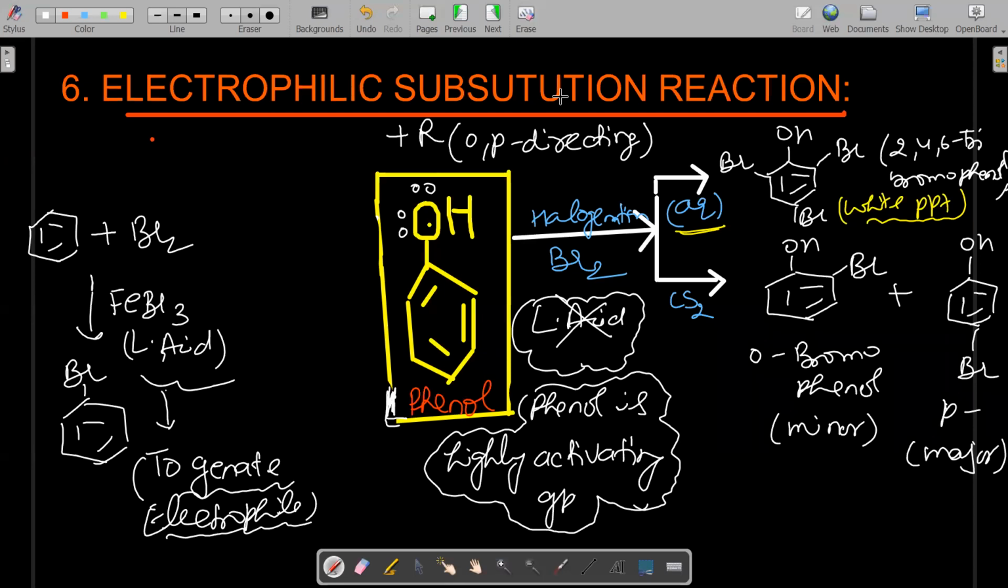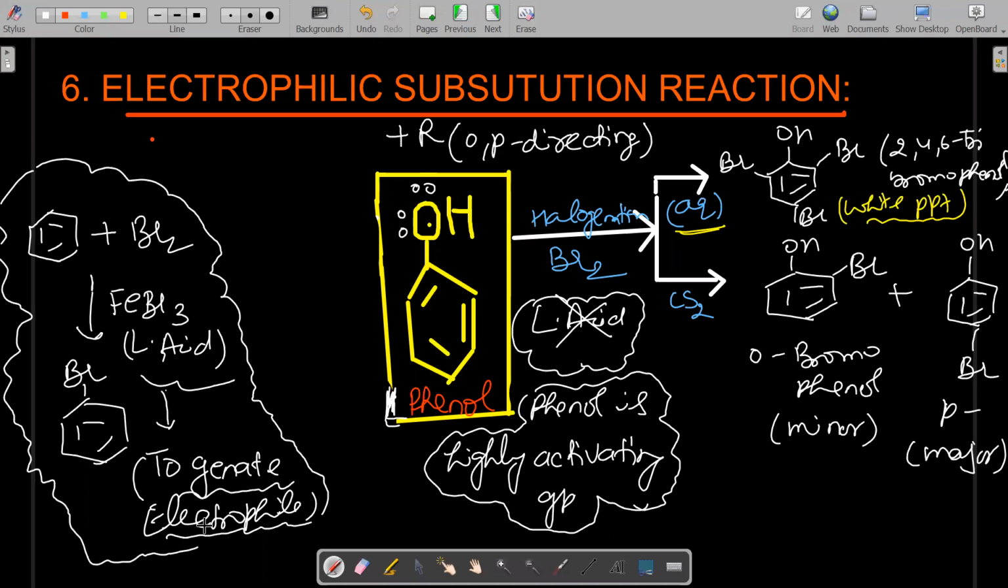So what is the need of adding this catalyst? This is the reason: in the case of phenol, and also in the case of aniline, no Lewis acid catalyst is required during halogenation, because in phenol and aniline the OH group and NH2 group are highly activating in nature. Right? Did everyone understand? Is this clear? Say something, yes or no. Only two answers. Or partially. Yes, ma'am. So this is the reason only.